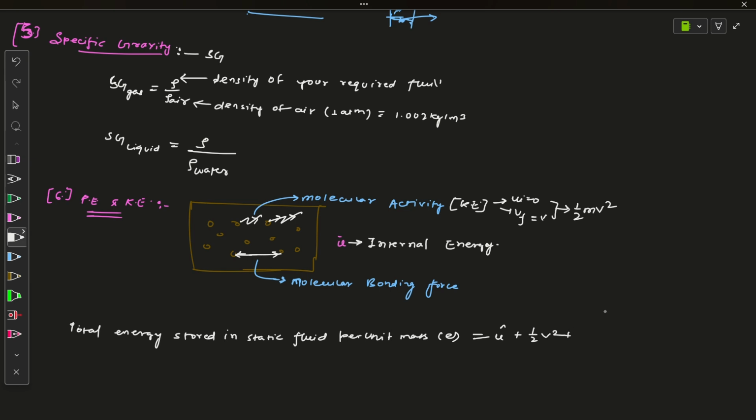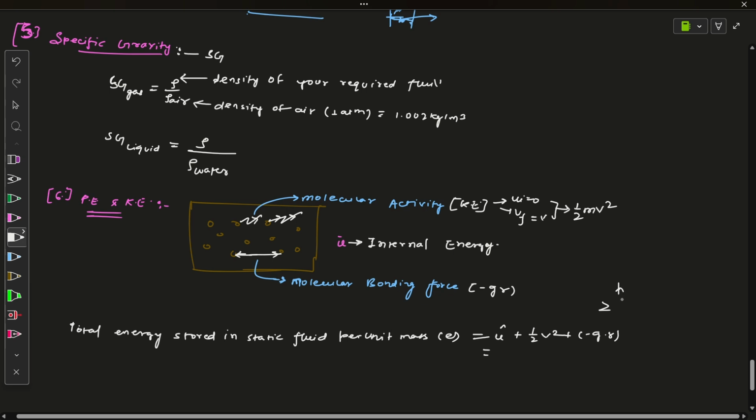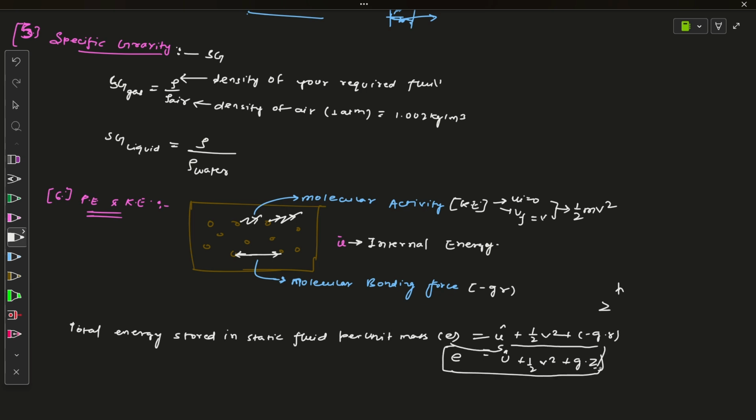For the molecular bonding forces, if we consider gravity, it will be defined as minus g r, but according to our convention we take z as upward, so this becomes positive. The total energy per unit mass will be E equals U plus 1 half v square plus g z. This is the total energy stored in a fluid.